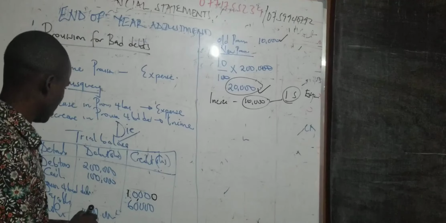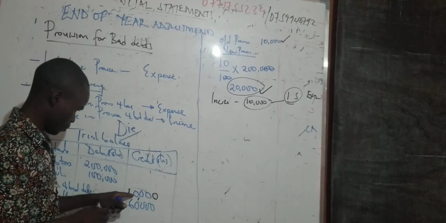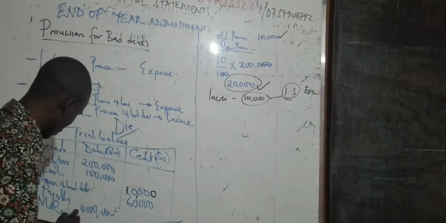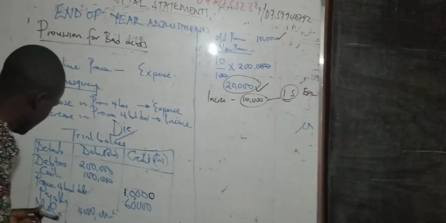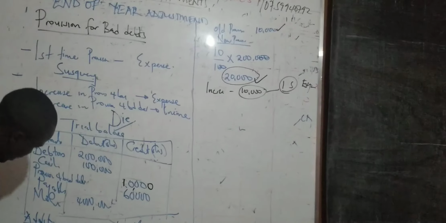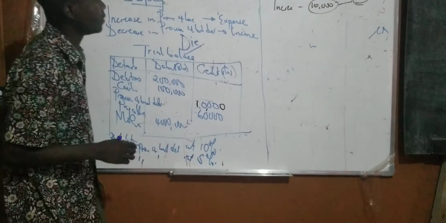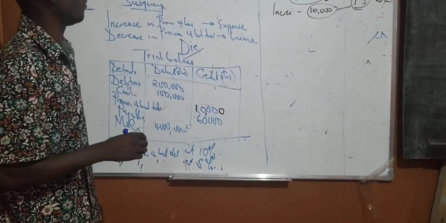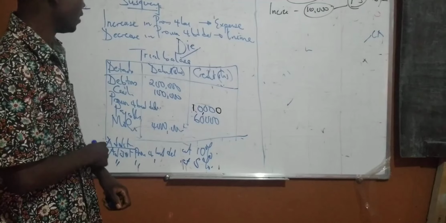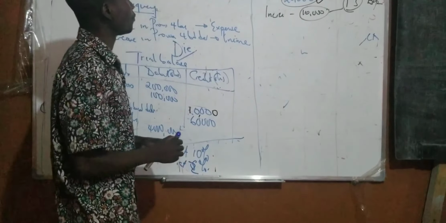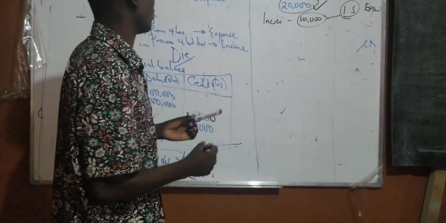Now, assuming example 2, to adjust provision for bad debts at, let's say, 2%, others remaining constant.